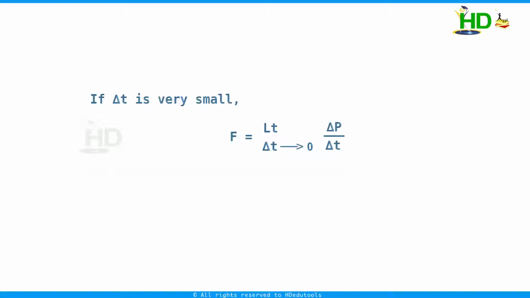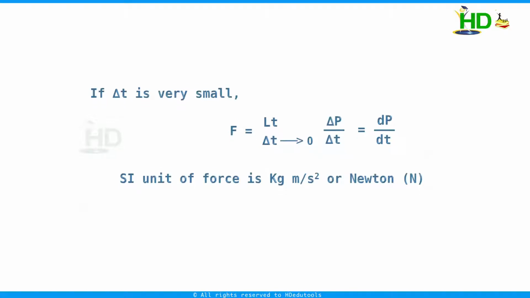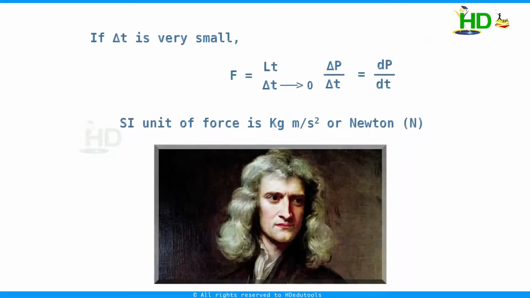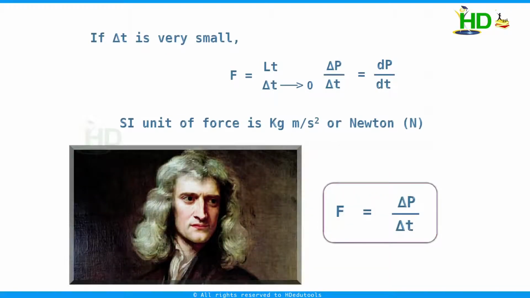This also can be written as dP by dt. The rate of change of momentum is force. The SI unit of force is kg meter per second squared, or Newton. Newton is the unit, named after the scientist Newton. Newton's second law is F equal to delta P by delta t, that is, change in momentum by time.